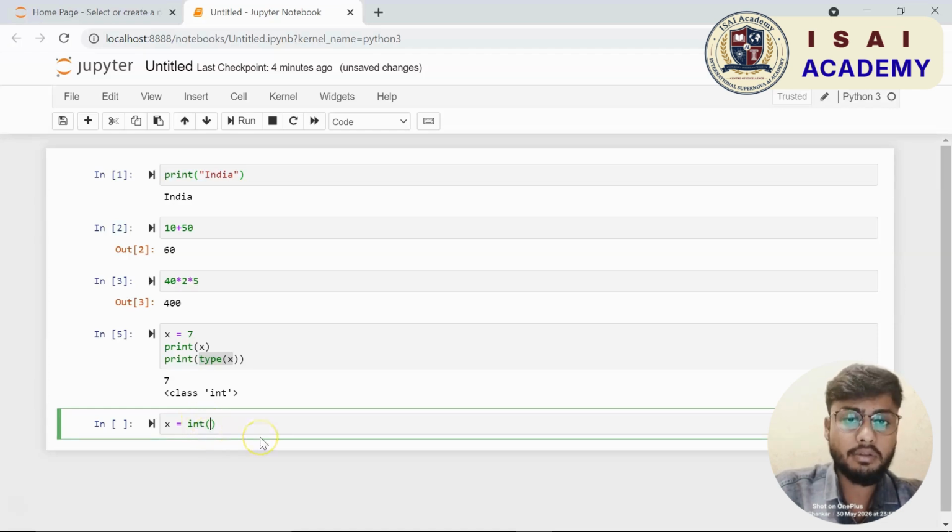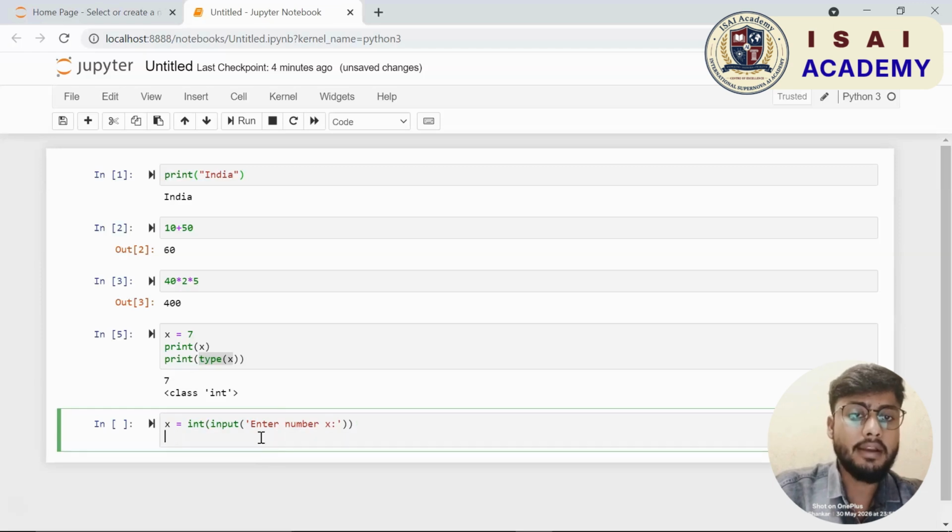Now if you want to check the data type of x, you can use the type function in Python. So if I write type of x, and if I print it, it also gives the type of data that x is holding. You can see here the first print statement prints the value of x, which is 7, and the second print statement gives me the type or data type of x, which says it is class int, or integer.